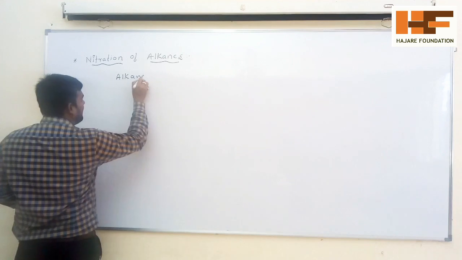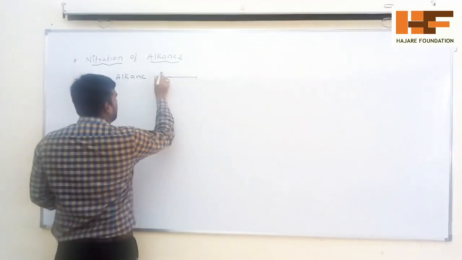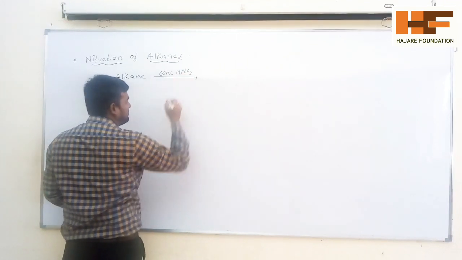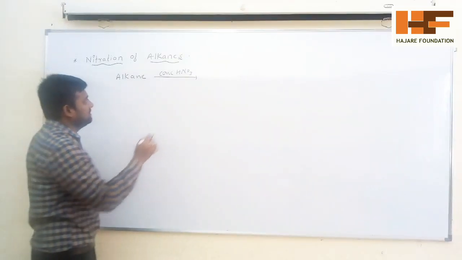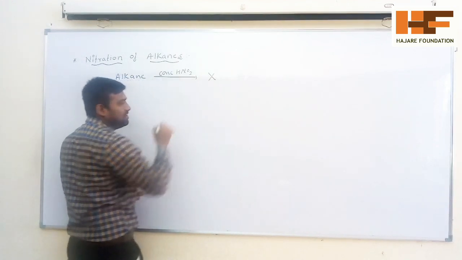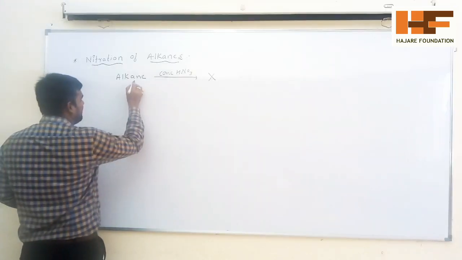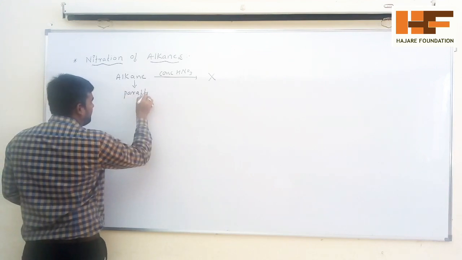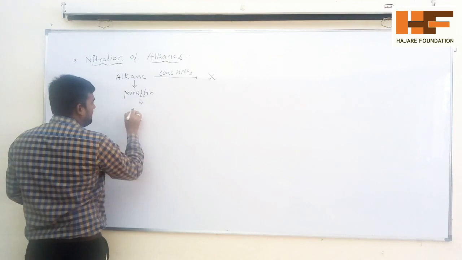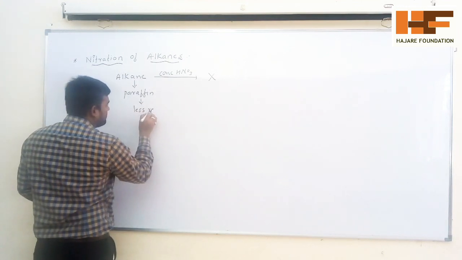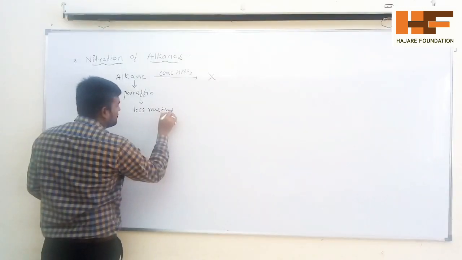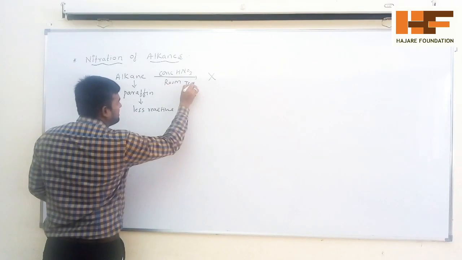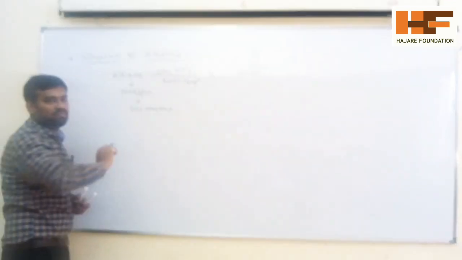alkanes, and if you add concentrated HNO3, which is called nitric acid, it will not form the reaction, because you know that alkanes are also called paraffins. What do you mean by paraffin? Paraffins are less reactive. So at room temperature, the nitration of alkanes is not possible.